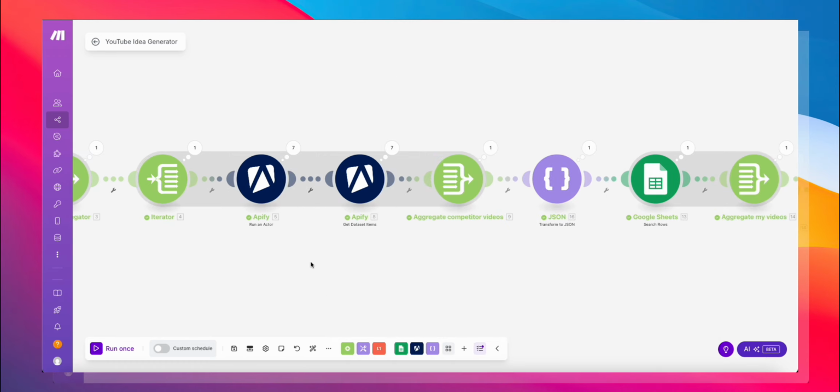Once this is done, you want to add another Apify node, and this Apify node is going to get dataset items. That's the node that you're looking for.